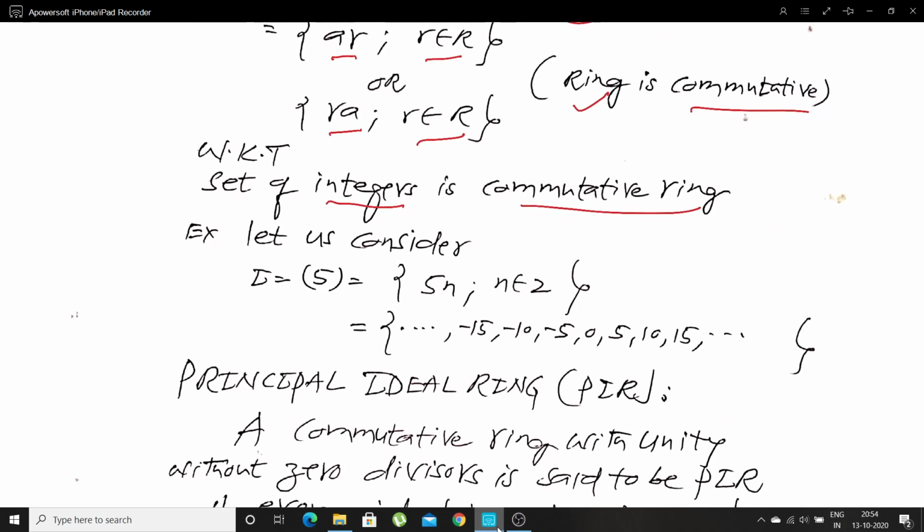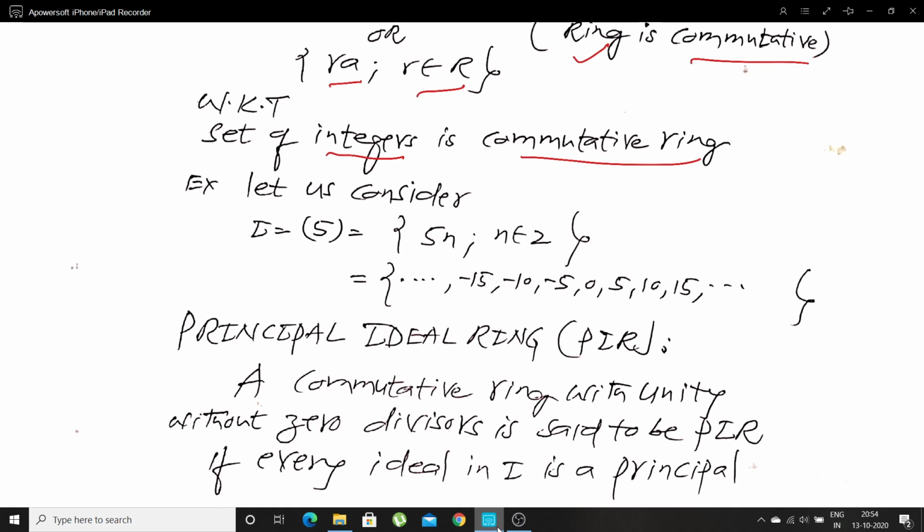We know that the set of integers is a commutative ring. Let us take an example. An ideal generated by 5. That means we have to take the multiples of 5. We denote it by 5n for all n belongs to Z, because the set of integers is a commutative ring. Multiples of 5 means 0, plus or minus 5, plus or minus 10, plus or minus 15 and so on.